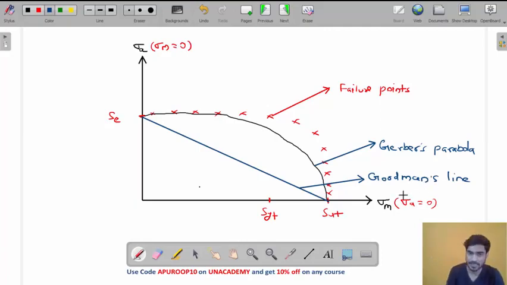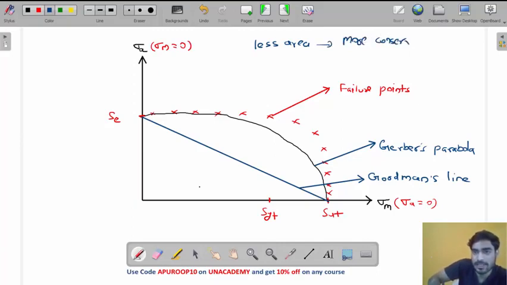The second advantage is, look at Goodman's line and look at Gerber's parabola. Which one is more conservative? I told you when we were discussing theories of failure, whenever we compare two different theories, less area, less safe area, means more conservative. More conservative means bigger dimensions or bigger size.